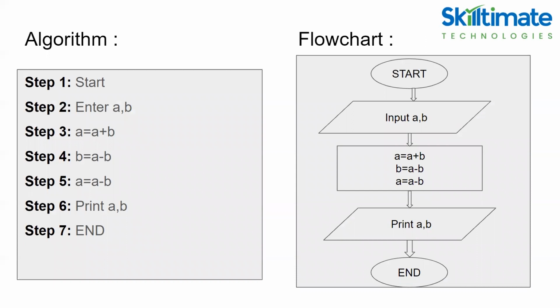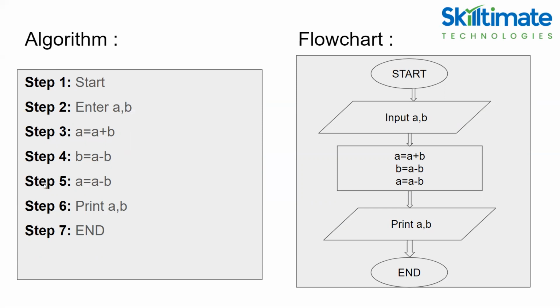So here is a simple example: an algorithm and a flowchart for swapping of two numbers program. So on the left side I have the algorithm. As I already informed, step-by-step instructions representing the process of any solution. So here step 1 start, step 2 enter a, b, which is nothing but input values. Step 3 a is equal to a plus b.